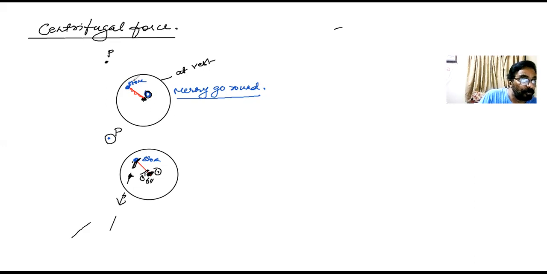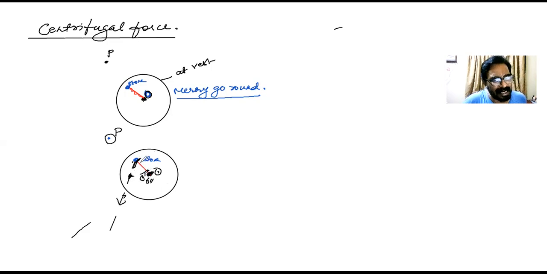Now one person P is standing outside. He also keeps looking at the stone. Now you start moving this disc or merry-go-round in a circular motion. So it's having a uniform circular motion. That time, this observer keeps seeing that the stone is always in front of him. Only thing, this rope string has tightened up.